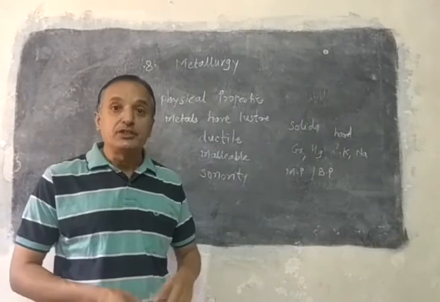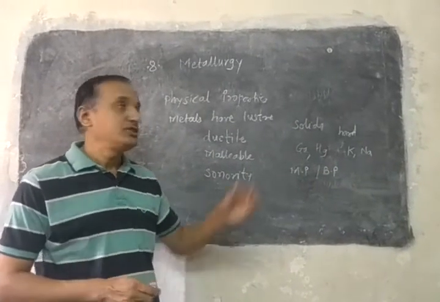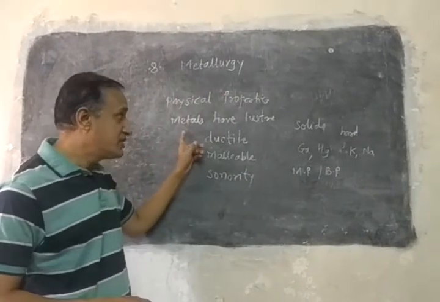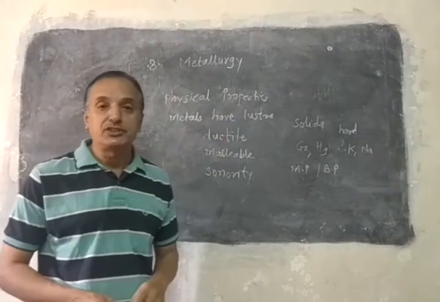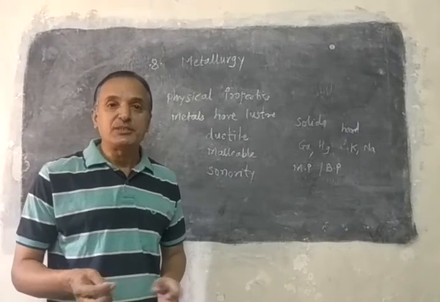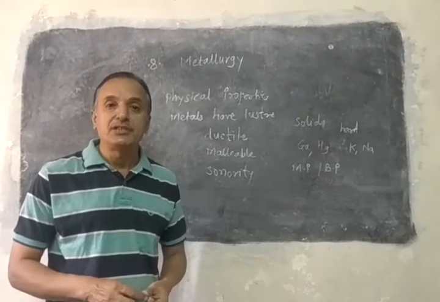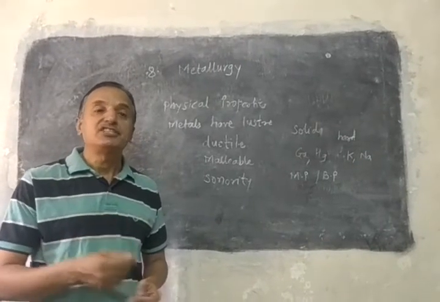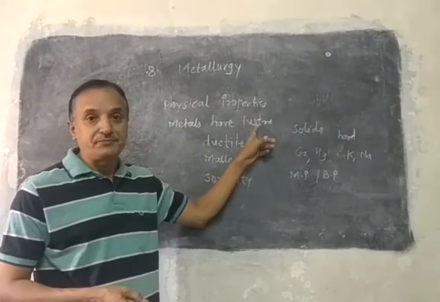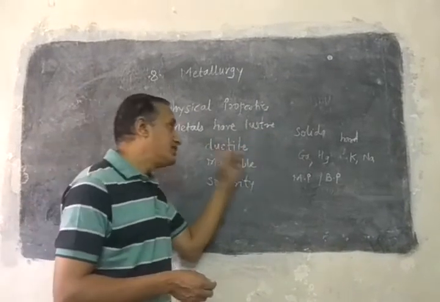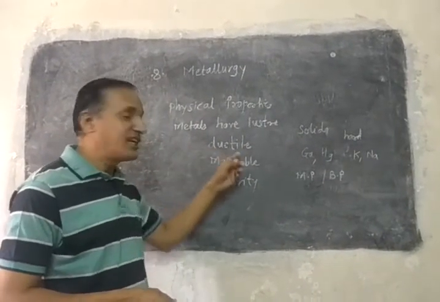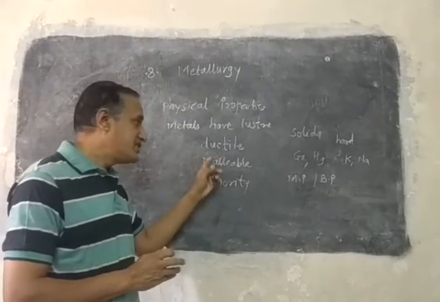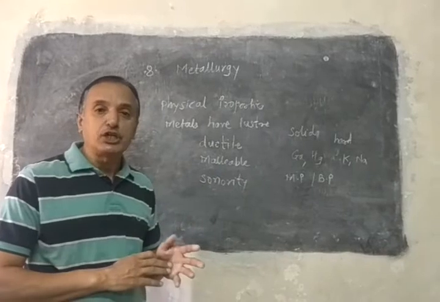These are the properties shown by metals. Now, in contrast, the physical properties of non-metals: non-metals do not show luster. Exceptions exist, as I told you. Iodine is a non-metal, but it shows luster. Metals are ductile, non-metals are not ductile. Metals are malleable, non-metals are not malleable.